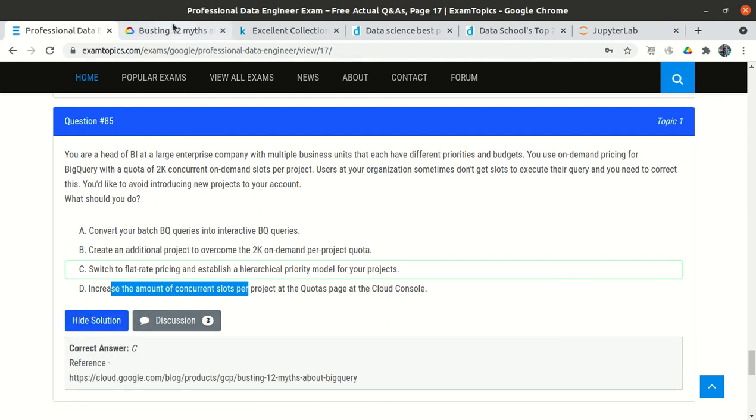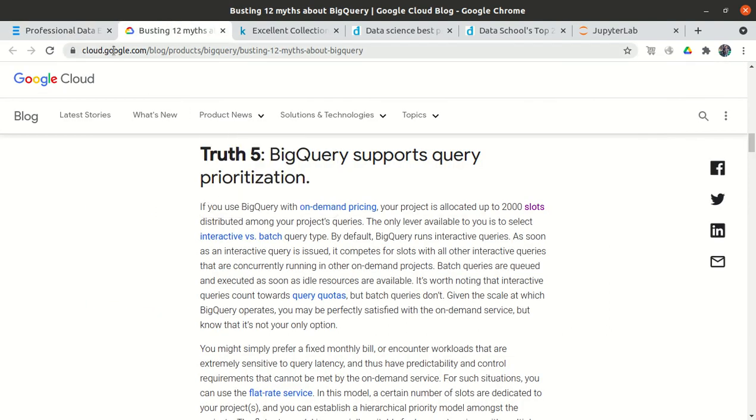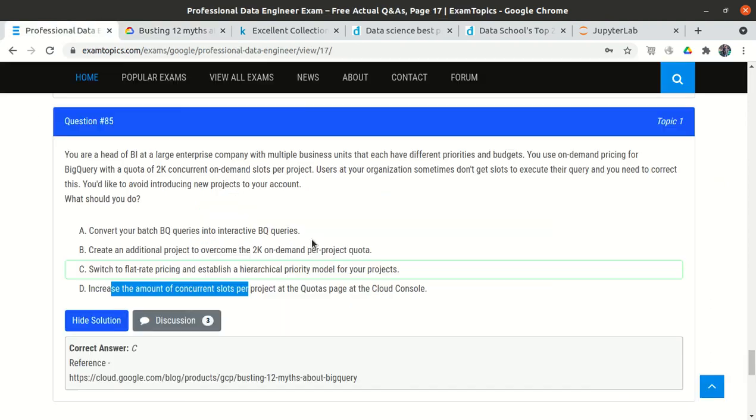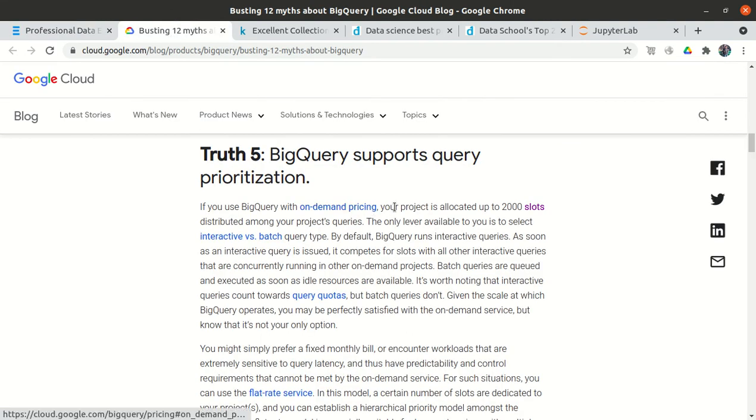If we go to the official documentation of BigQuery, you see that if you use BigQuery with on demand pricing, similar to what we mentioned in the question, that is on demand pricing and 2000 slots per project, your project is allocated up to 2000 slots, so we cannot increase the slots, distributed among your project queries.